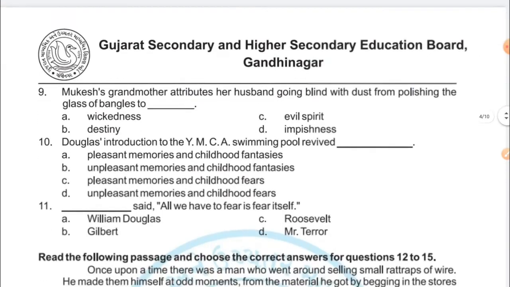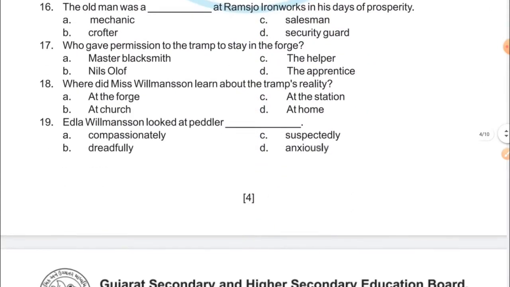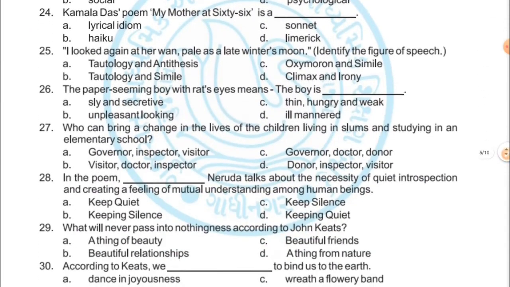So dear students, here I would like to draw your attention. Question numbers 12 to 15, see, there is a passage. This is a seen passage of The Rattrap, and there are questions 12, 13, 14, 15. 4 questions are there. So remember, questions 12, 13, 14, 15 are from this paragraph. So you will have such types of questions as well in the board examination. Keep it in your mind. Here we go further.